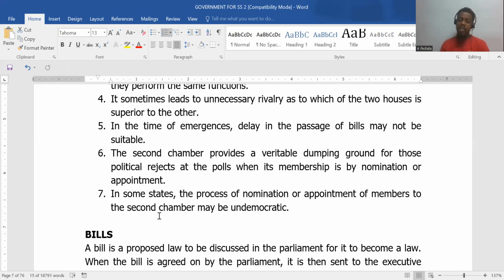Actually, if your father is part of that chamber, he can hand over his authority to you when he's resigning. He can hand over his badge, let me use that term, badge, to you. You can continue that process. So the argument is that this is undemocratic because the people are not the ones picking these representatives themselves.